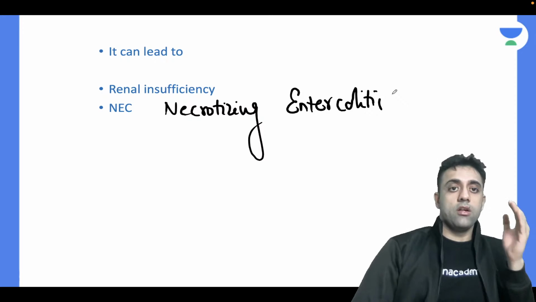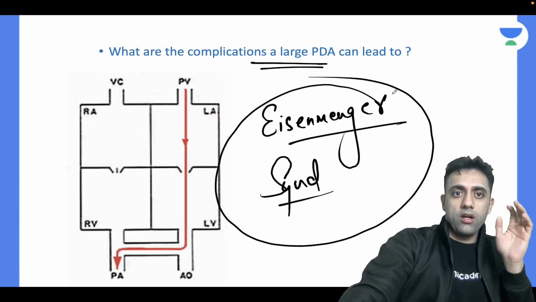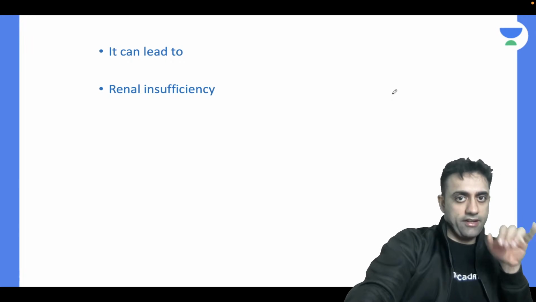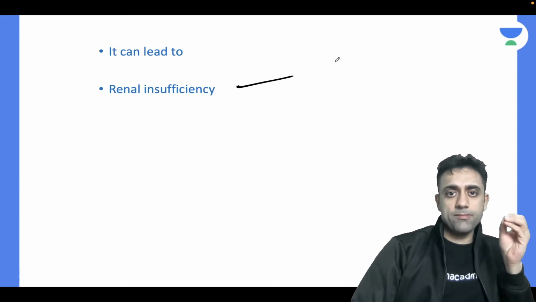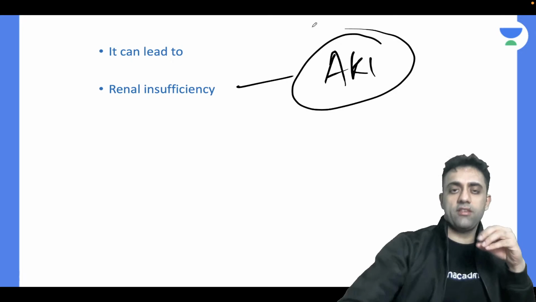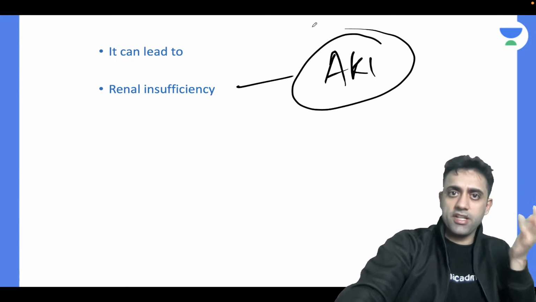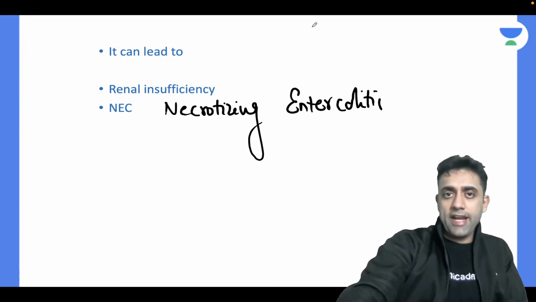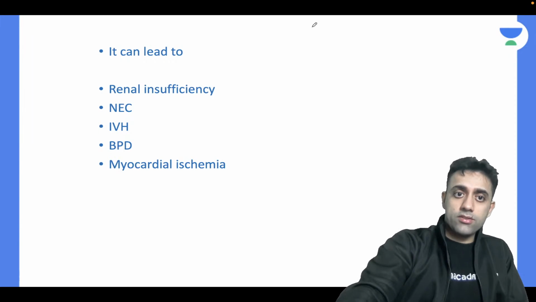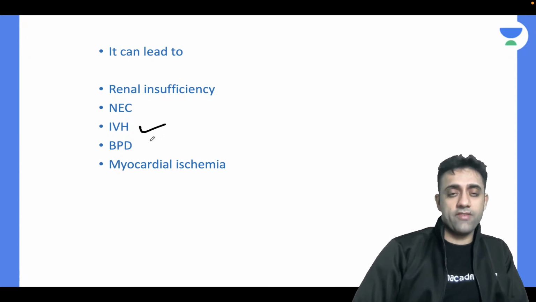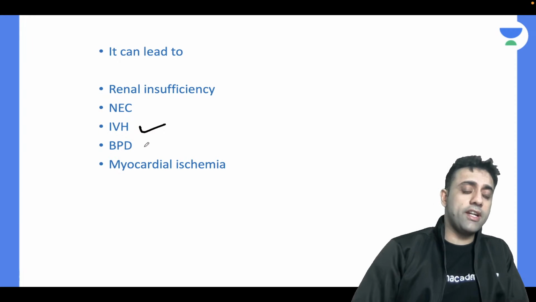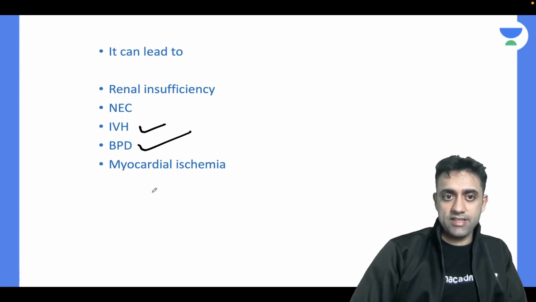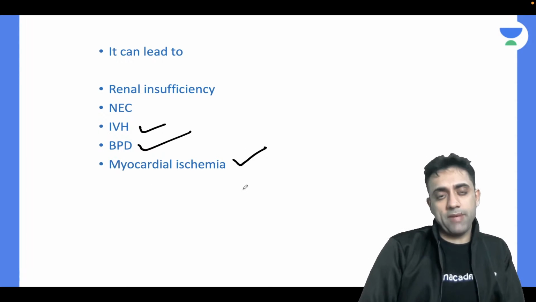So yeah. Now listen very carefully. I'm saying a large PDA can lead to renal insufficiency, in simple words nothing but acute kidney injury. Number two, it can lead to stomach issues, necrotizing enterocolitis. It can also lead to brain hemorrhage, intraventricular hemorrhage. It can also affect my lungs, in the form of bronchopulmonary dysplasia, and also it can affect my heart.